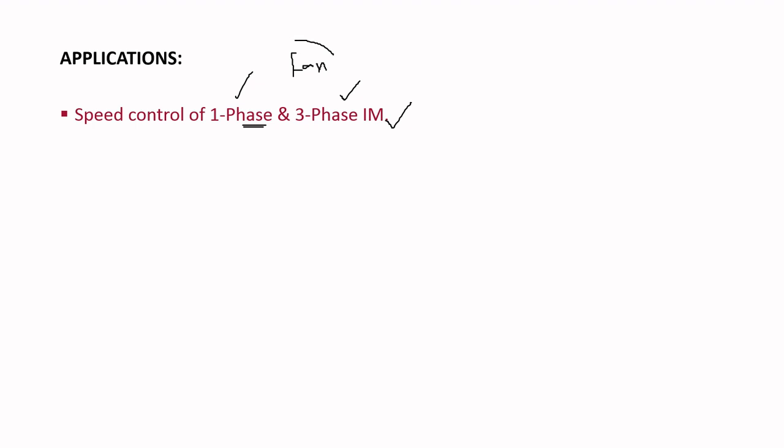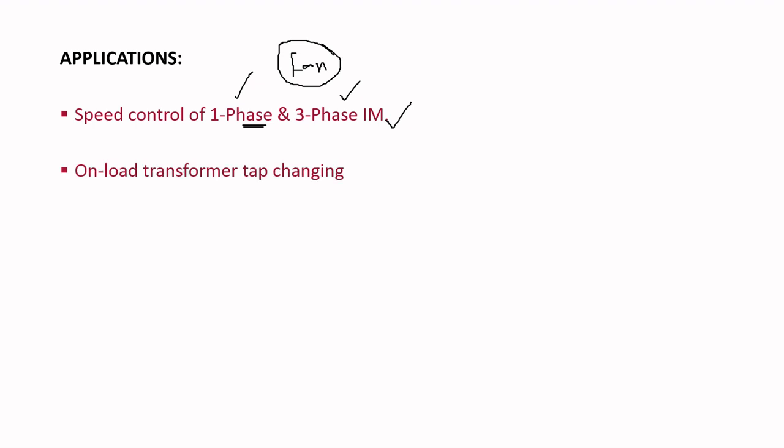Coming to applications, AC voltage regulators have a wide range of applications. We will discuss some of the major ones. The first one is the speed control of single phase and three phase induction motors. By using AC voltage regulators we can control the speed of single phase as well as three phase induction motors, such as the fans in our homes. That is the first and major application.